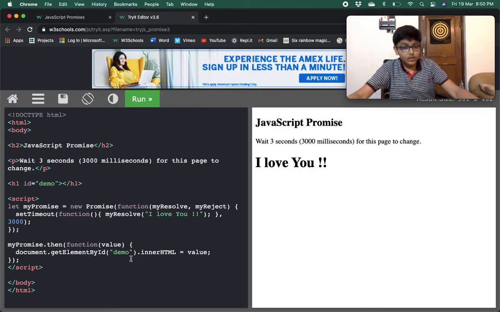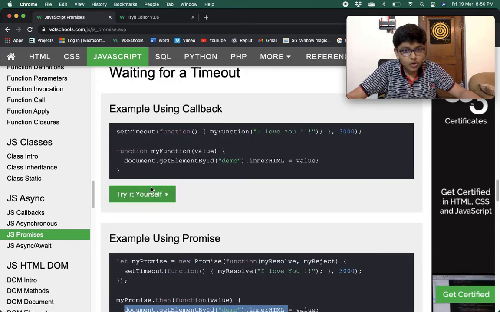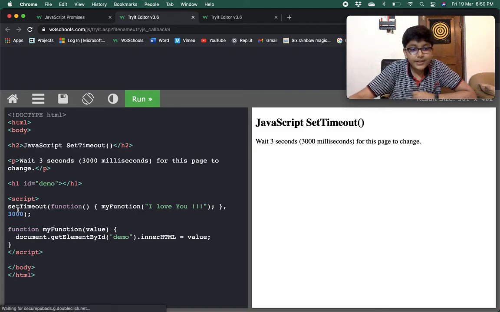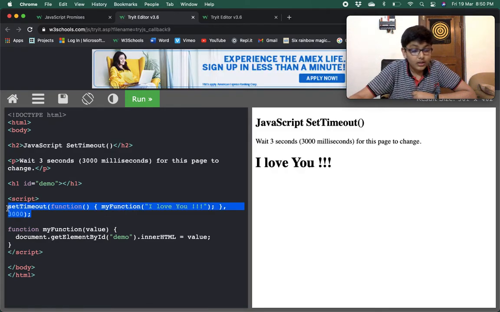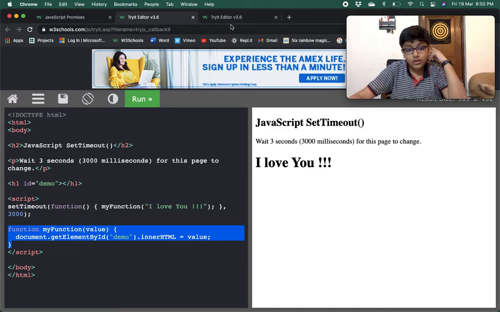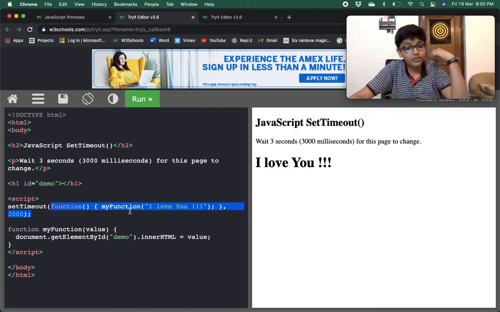Okay, now let's open the callback thing also. This is how we do it with the callback. Just give the set timeout line, and then define the function that you want to give as a callback. Here we have created a function, and in that we are calling my function, and we are passing it I love you.